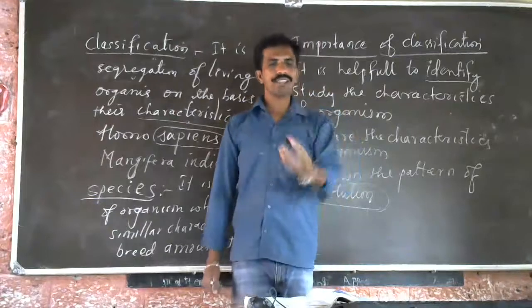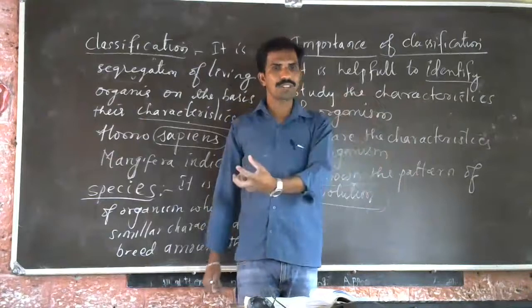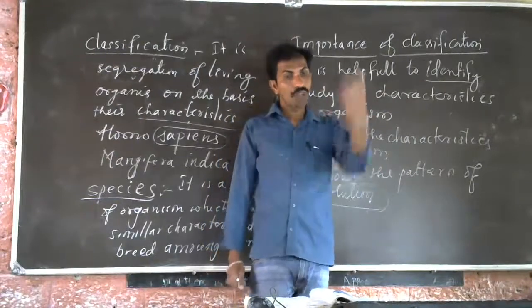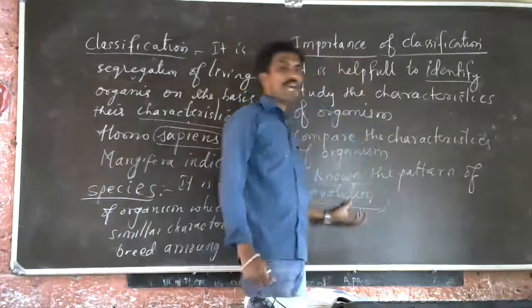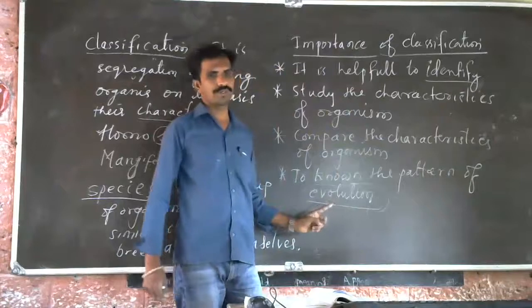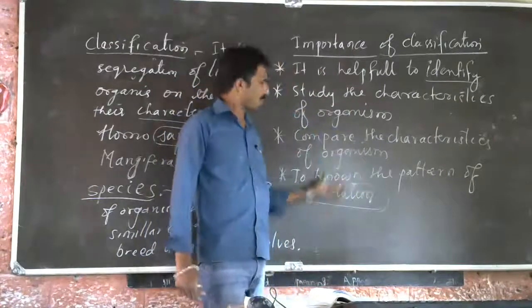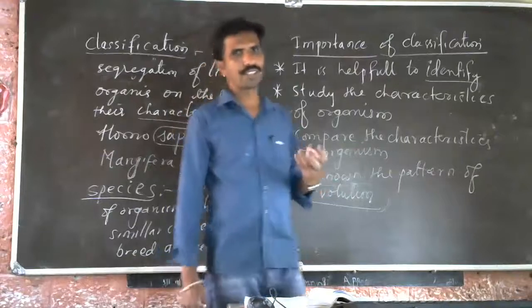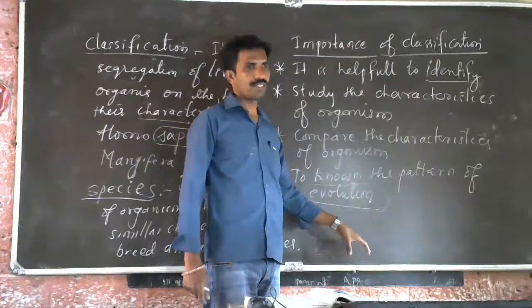It has characteristics of reptiles as well as birds. That's why we say that birds evolved from the reptiles. So that is known as the pattern of evolution. Understood? So these are the reasons why we have to classify.